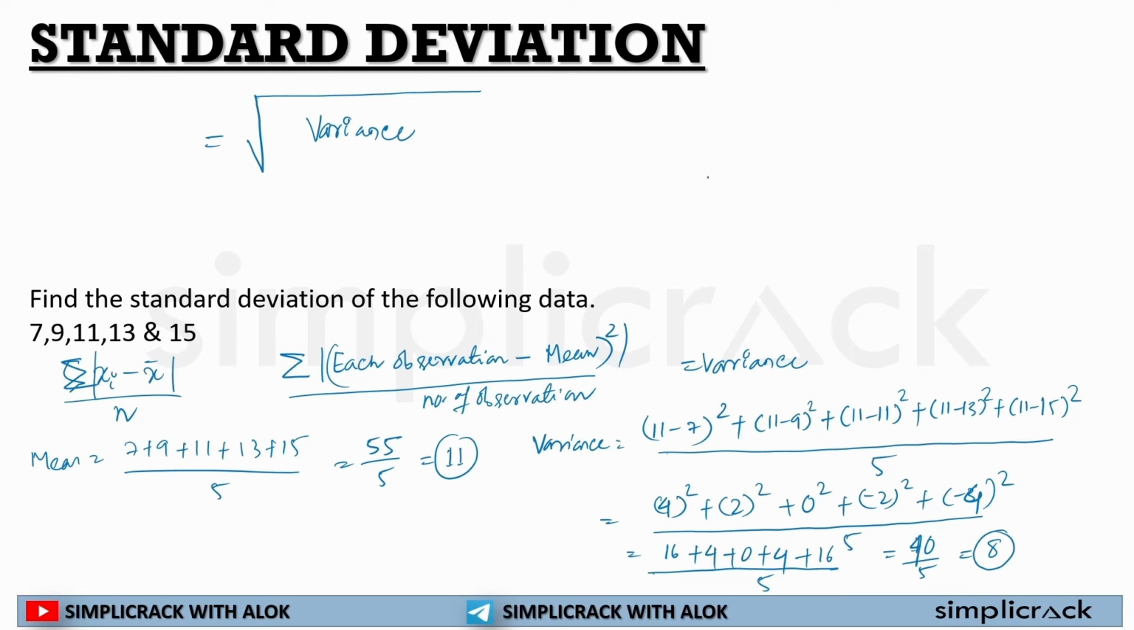But we know standard deviation is the square root of 8, which is 2 into 2 into 2, and that will come to 2 root 2. You know how to calculate a square root. So the standard deviation of this given data is 2 root 2. I hope this is clear now.